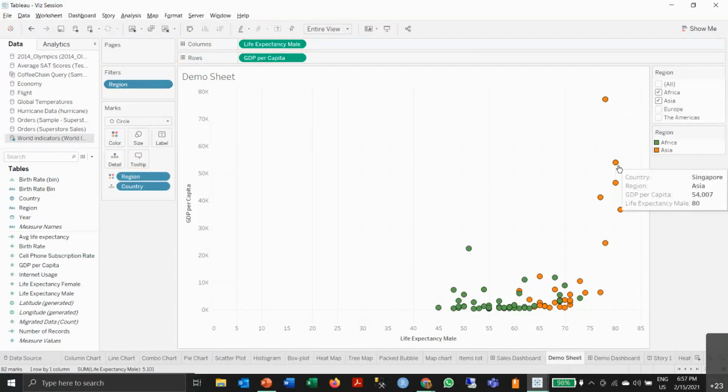Macau in China and Singapore and Japan seem to have a high GDP and extremely high life expectancy. And among the African nations, let's say Equatorial Guinea has a high GDP but a low life expectancy. There may be regional conflict going on.